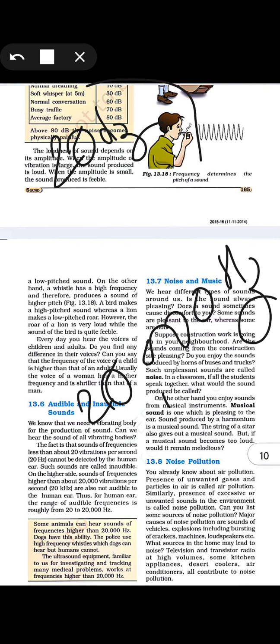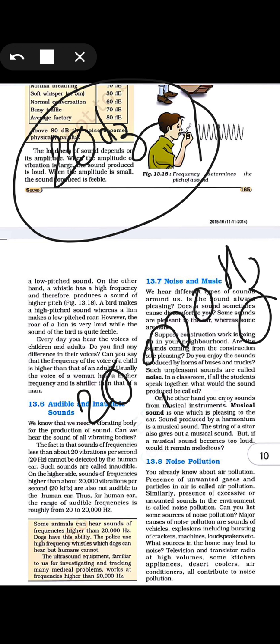The range around 20 hertz will be pleasant, but very feeble to hear. Like small children who speak in a very low voice, and we keep our ears near them so that we can hear the sound. That is a very feeble sound, but it is very pleasant to hear. Music may be louder or softer, but we are able to hear it pleasantly. So the sound which is pleasant to hear is considered music, and the sound which cannot be heard that easily is considered noise.